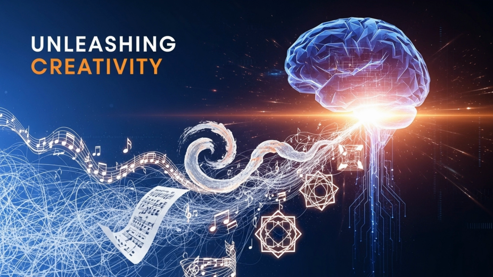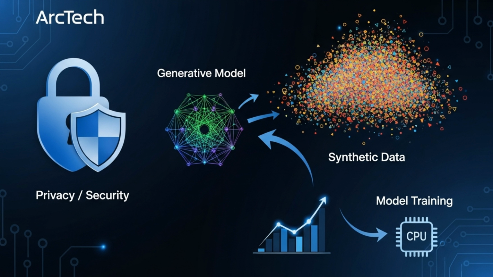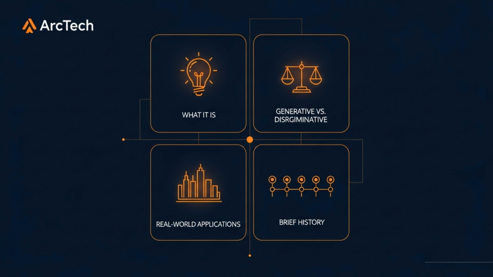Generative AI is transformative because it enables automated content creation, accelerating innovation in countless domains. It can generate vast amounts of synthetic data, crucial for privacy preservation, data augmentation, and training robust models. Today, we lay the groundwork, defining generative AI, contrasting it with discriminative AI, exploring applications, and tracing its brief history.